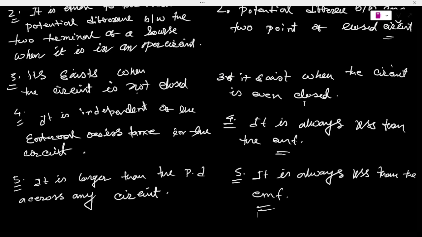At the same time, it is always less than the EMF.